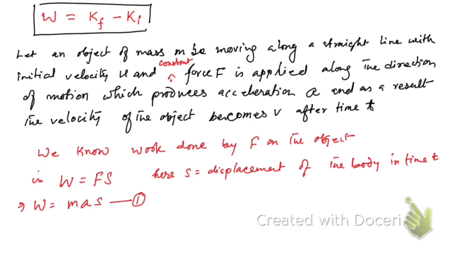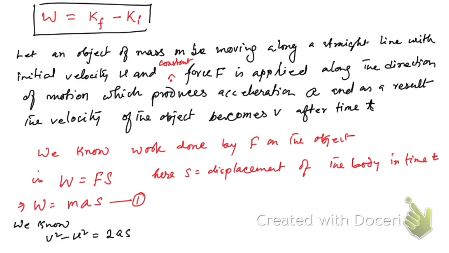And we also know that, so hope you know the equations of motion. So v square minus u square is equal to 2as. Hope you know this relation.